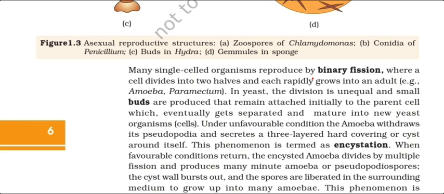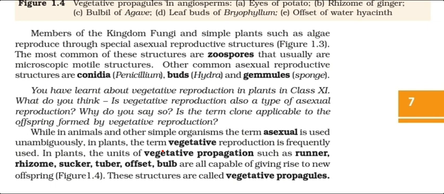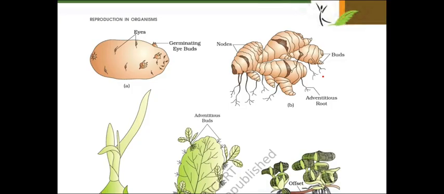So we have studied binary fission, where the individual divides into two parts like amoeba and paramecium. In case of plants, we use the term vegetative reproduction or simply vegetative propagation in place of asexual reproduction. You can see the case of potato. Here these eyes or buds are present which later grow and give rise to other potatoes. Same case with ginger. Here buds are present.